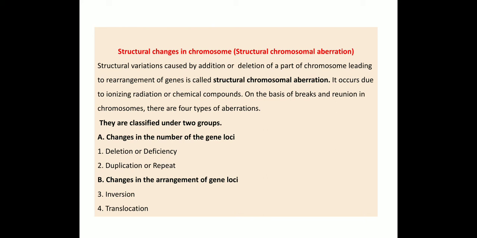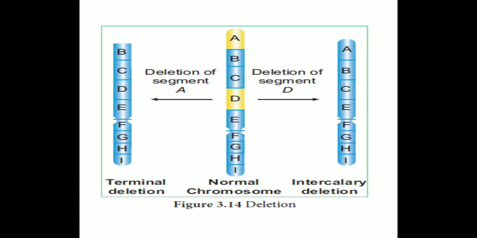So the change in the arrangement of genes in the chromosomes is called changes in the arrangements of the gene locus. Then changes in the number of the gene locus: deletion or deficiency, then duplication or repeat. Duplication or repeat.